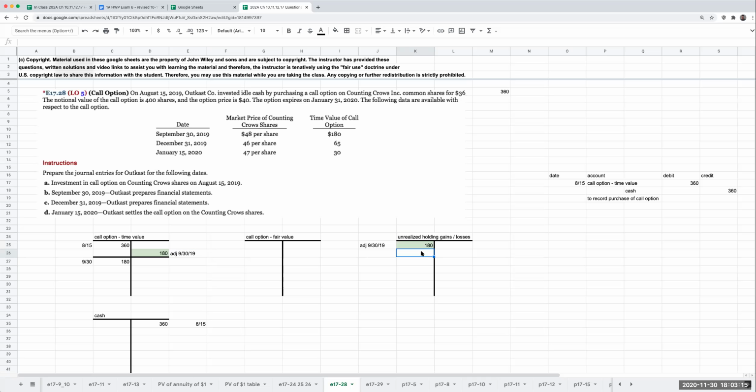This is to show the change in the time value of the option.